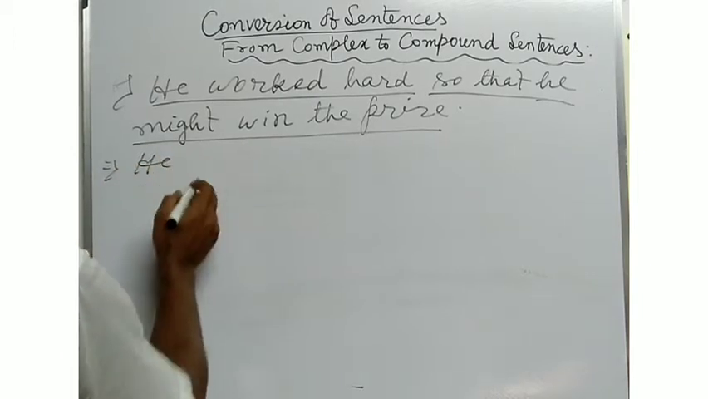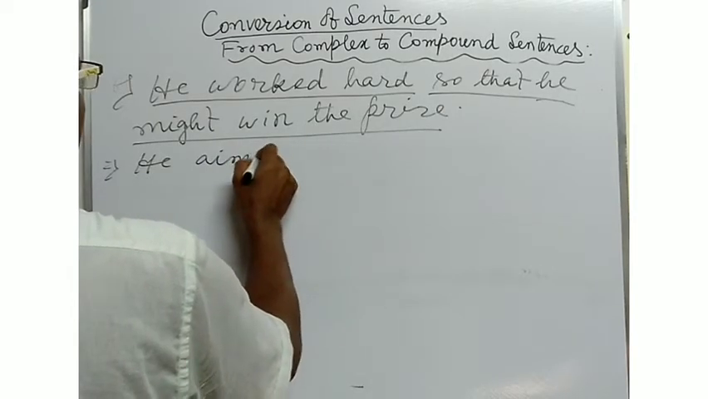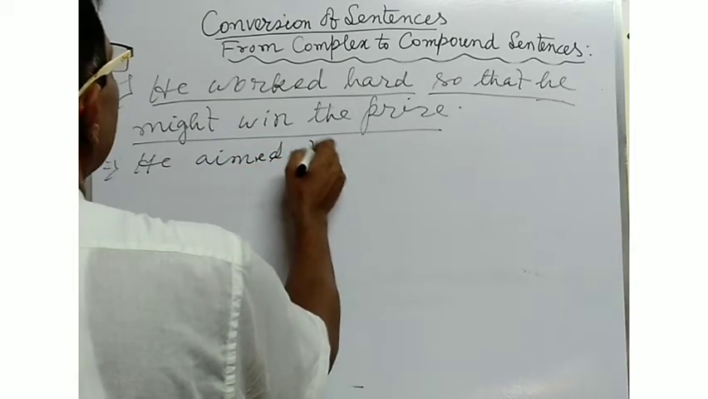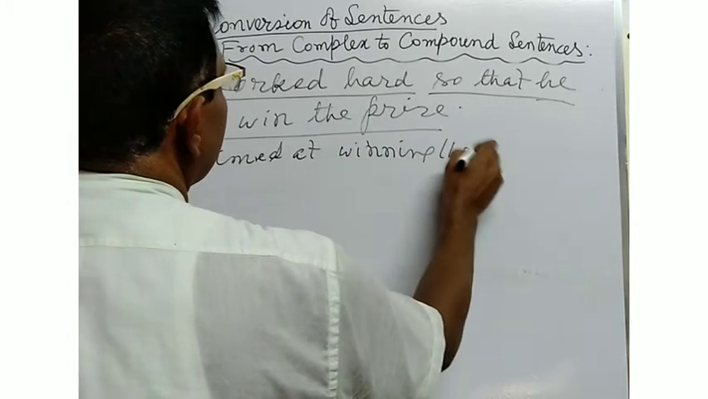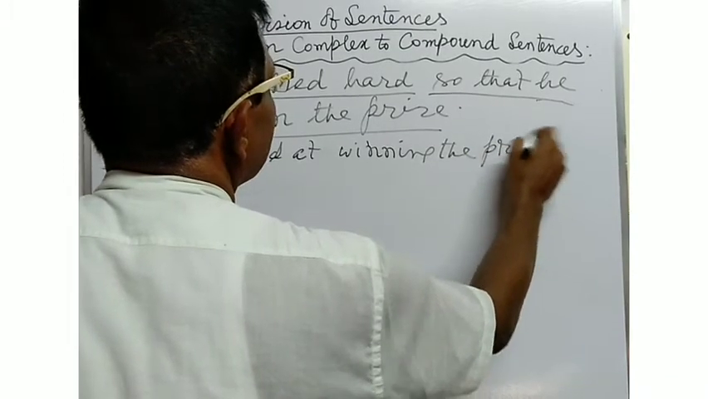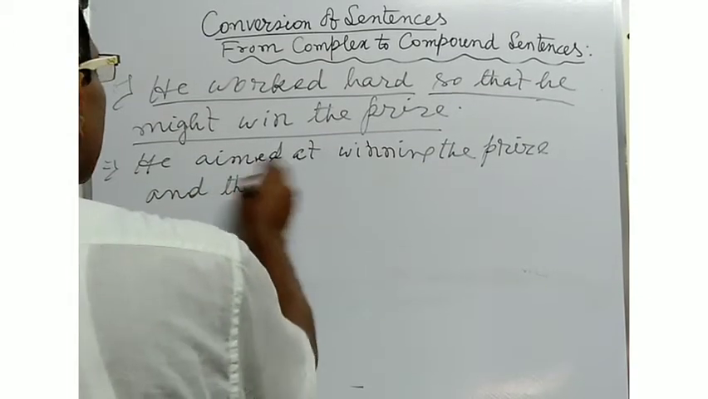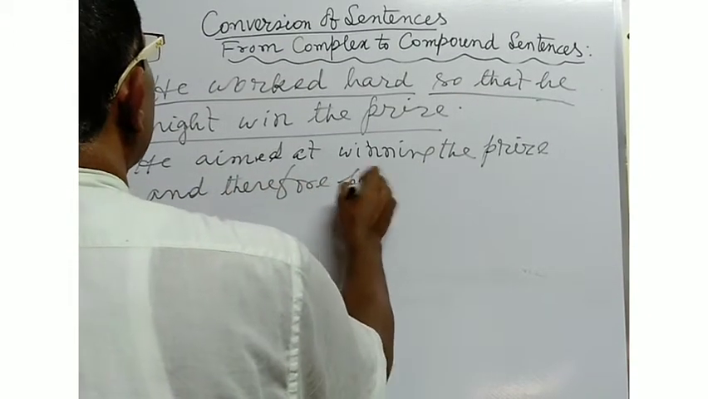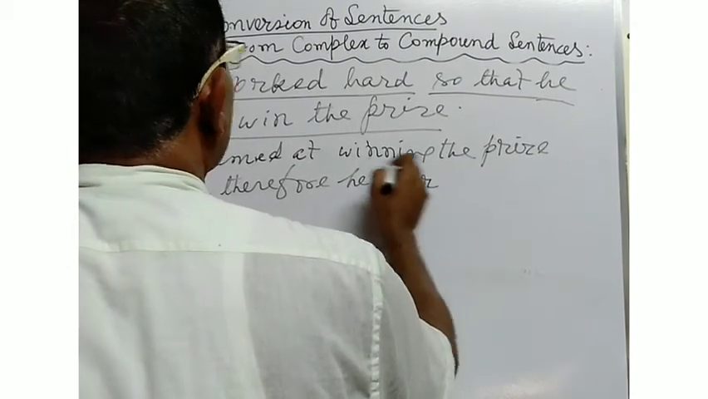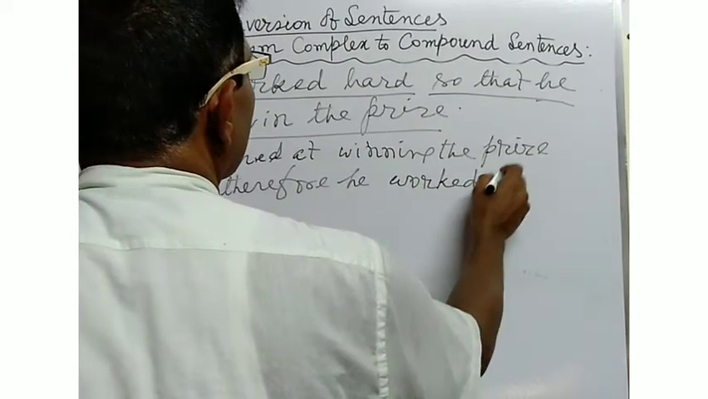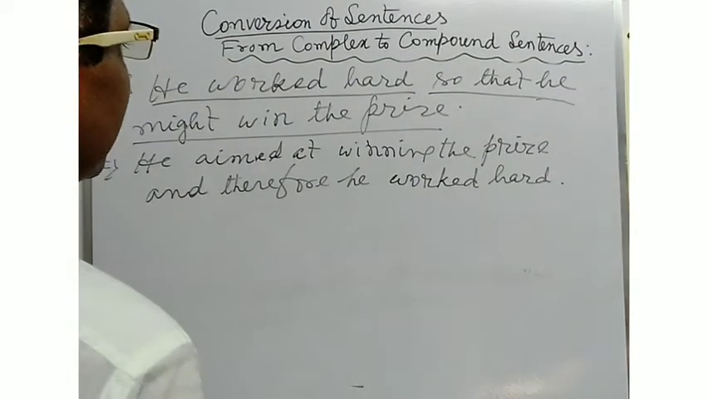He aimed at winning the prize. First you will have to indicate or hint at the purpose. He aimed at winning the prize, and therefore he worked hard. Now see, he aimed at winning the prize and therefore he worked hard.